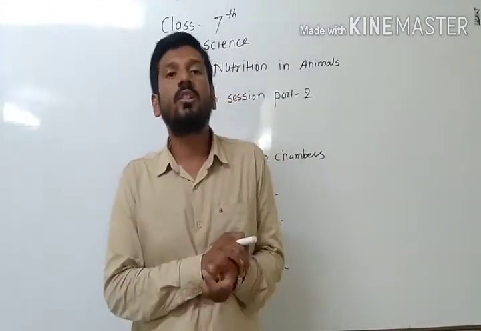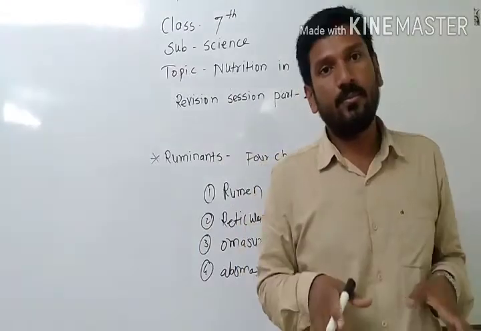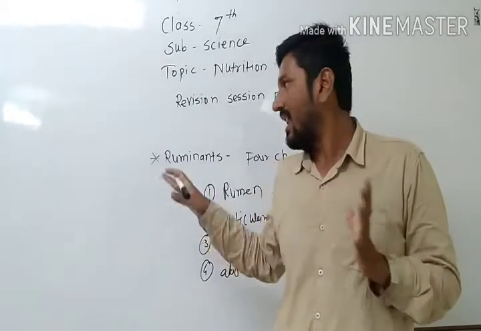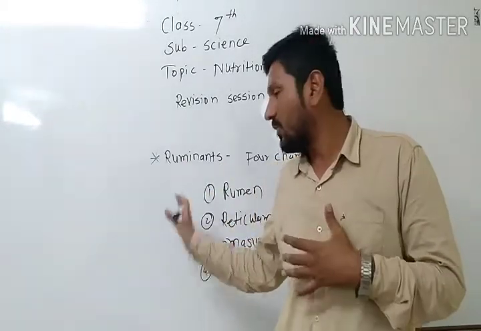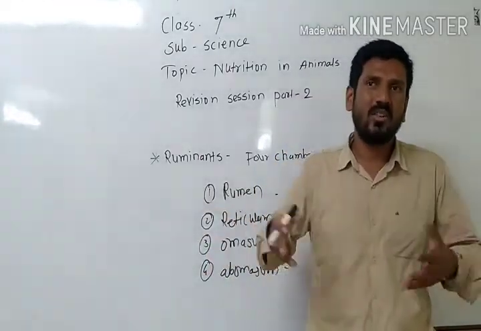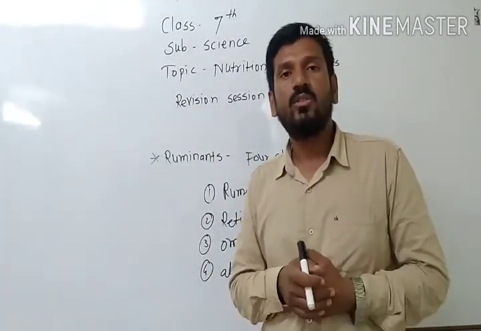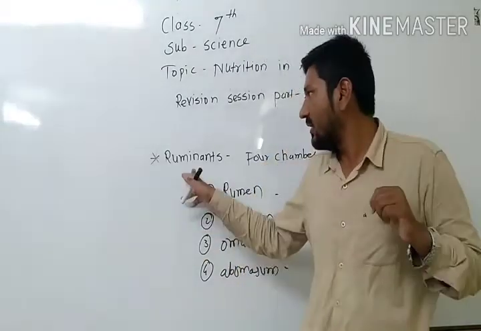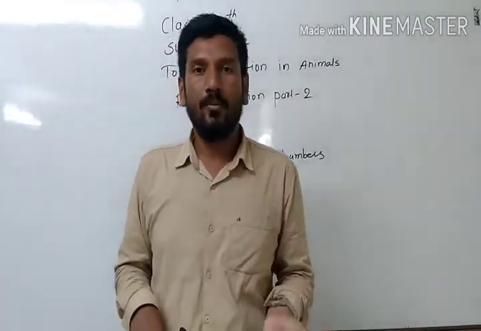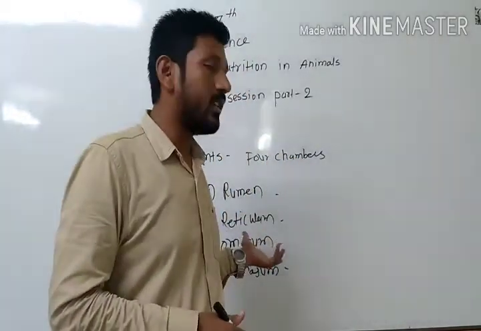So what about the unicellular organisms? We have a complex structure in our body. Human beings have a digestive tract, and ruminants have 4 chambers to digest the food. So multicellular organisms have different organs or a complex structure for digestion. What about the unicellular? After the ruminants, let's go through digestion in amoeba, the unicellular organism, and see what occurs here.